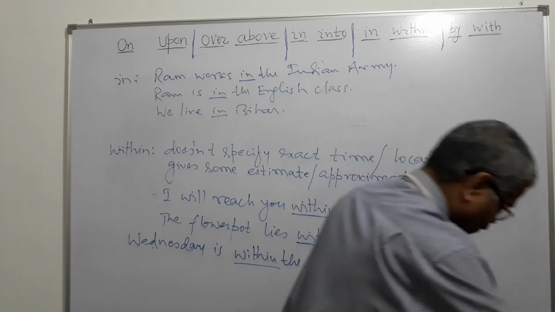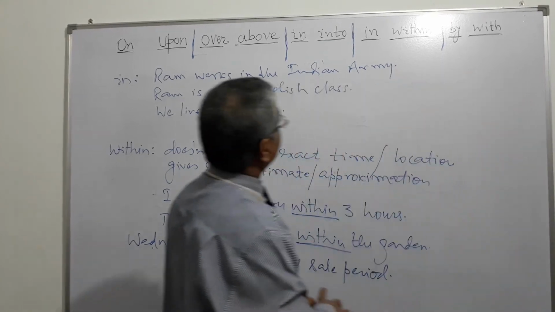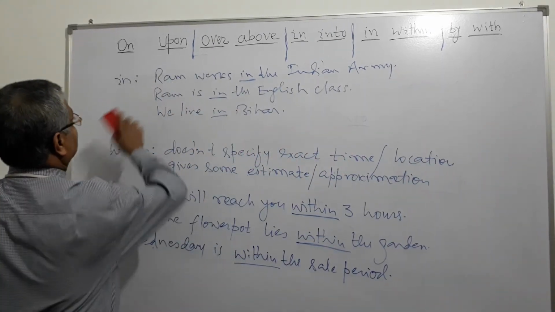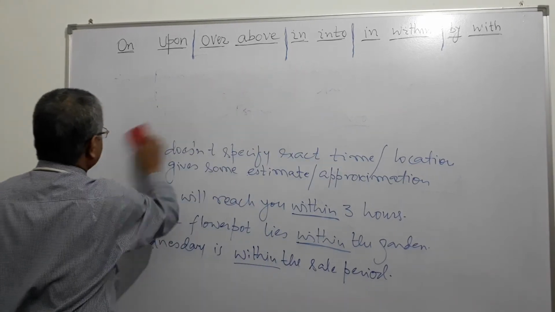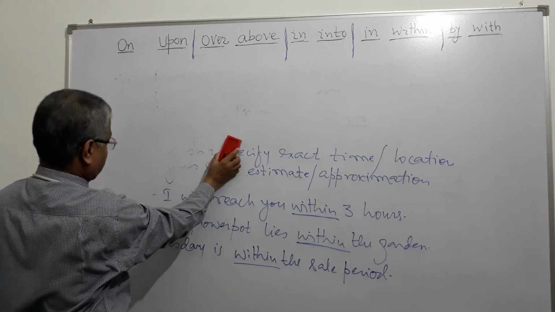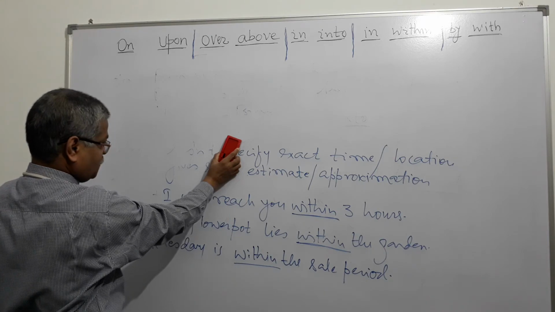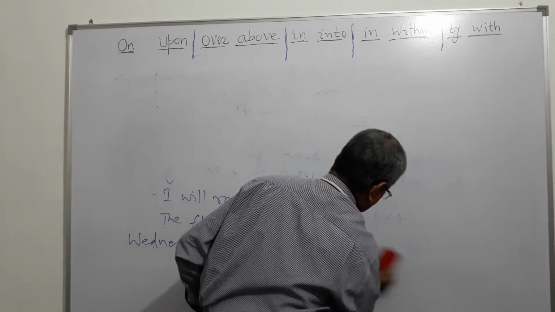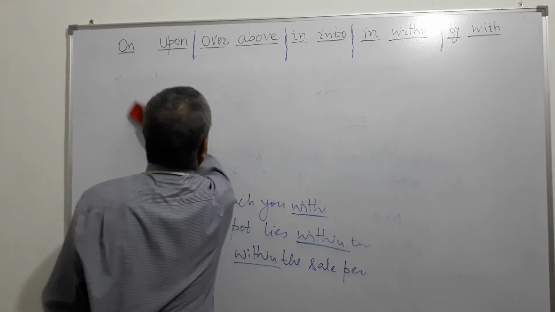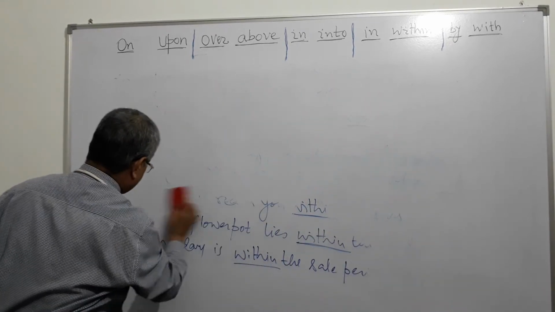Now we go to the next one, and what is that? In and within, we have done. Now we will do by and with, right? So what is the difference between by and with?